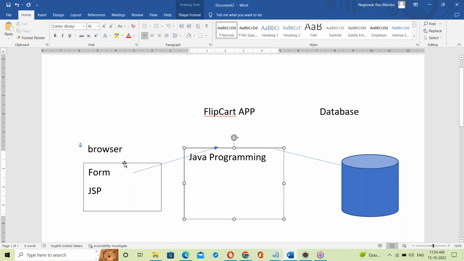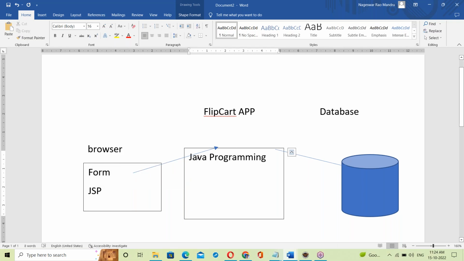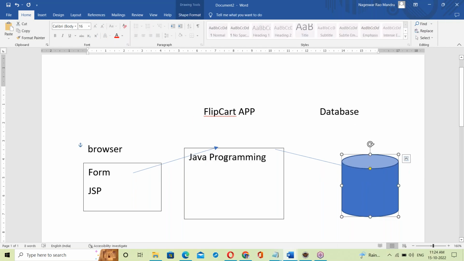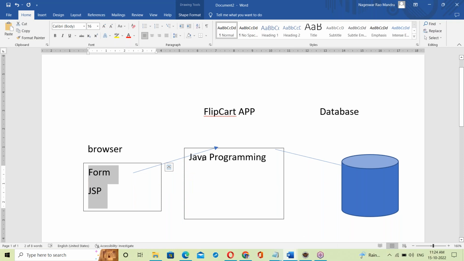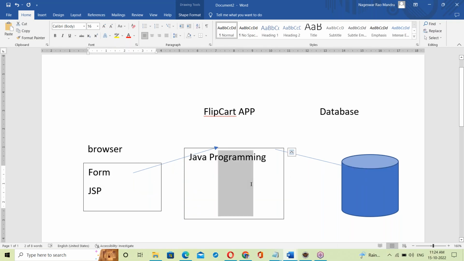See, this is the client, and this is called the server. So there is client side programming as well as server side programming. This is called backend programming. See, this is the backend to store data. So this is backend, server side programming. Java is used at the client side as well as the server side.